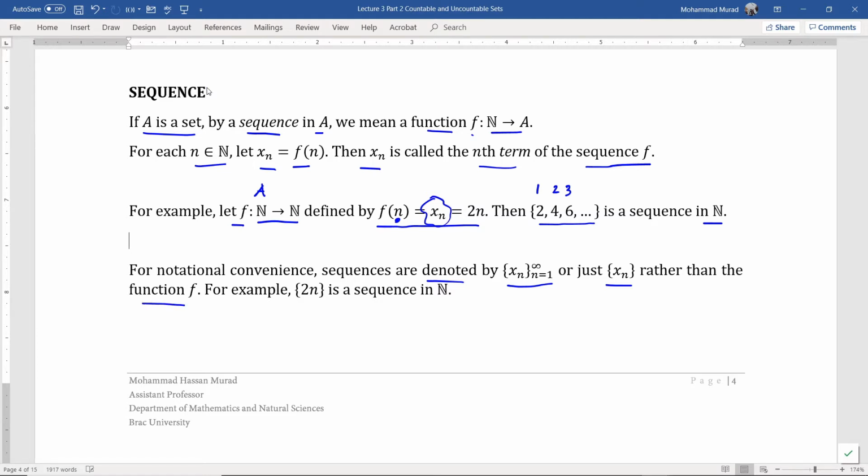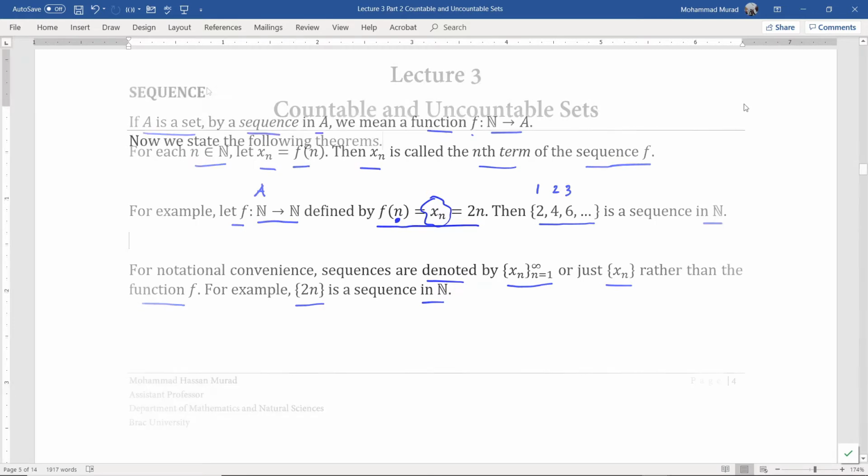For example, the previous sequence defined by the function f of n as 2n can be written simply as 2n enclosed within the curly braces. So this is a sequence in N. Namely, the sequence terms are 2, 4, 6, 8, and so on.